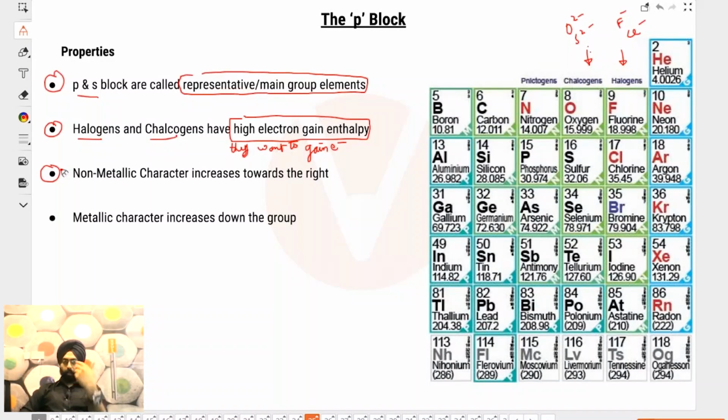So because of those reasons, they have a huge tendency to accept electrons. So from left to right, the metallic character decreases, non-metallic character increases. And when you go top to bottom, again, you're going away from the nucleus, hence it is easier to uproot an electron. Hence, from top to bottom, metallic character increases.